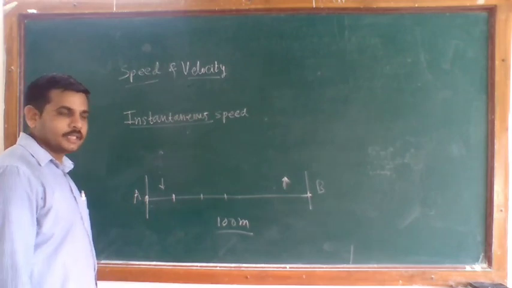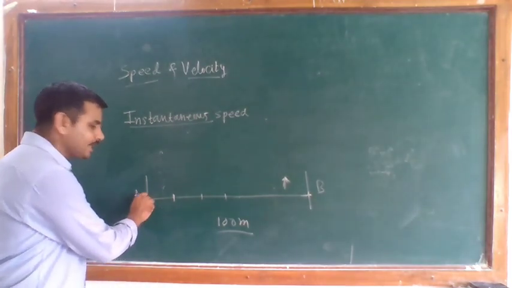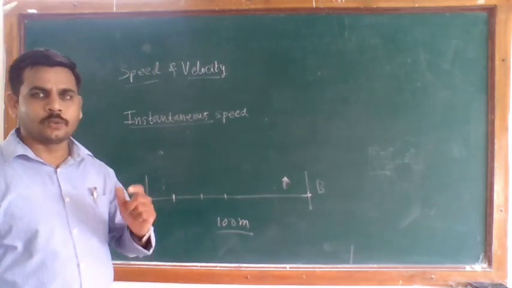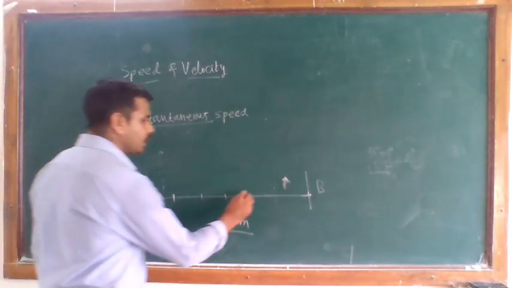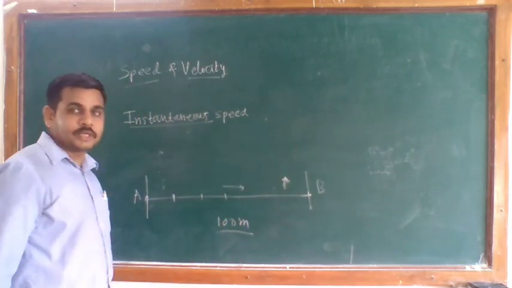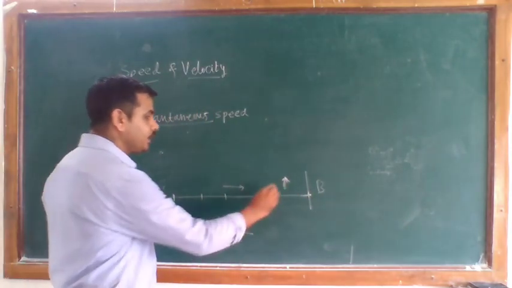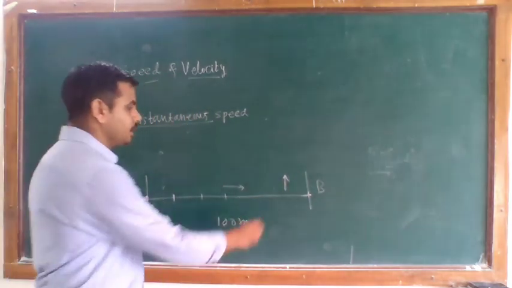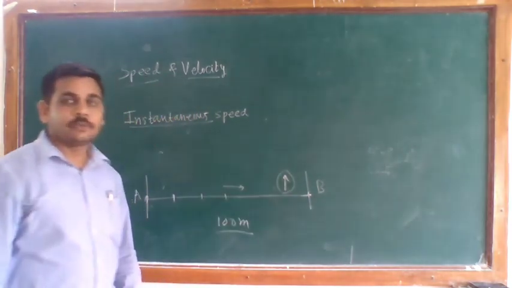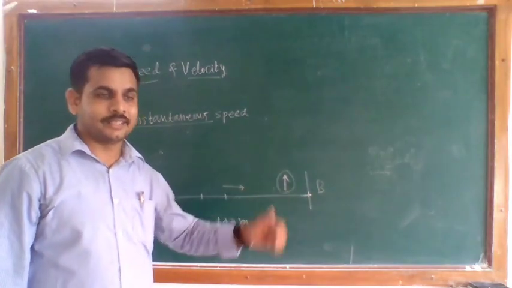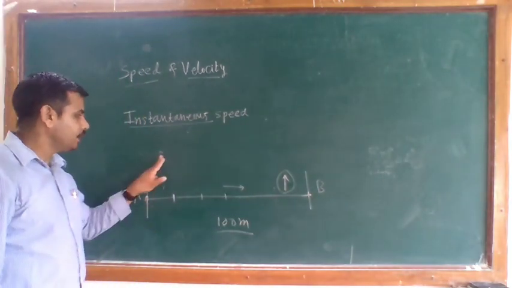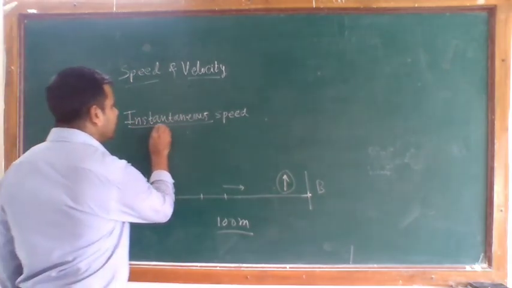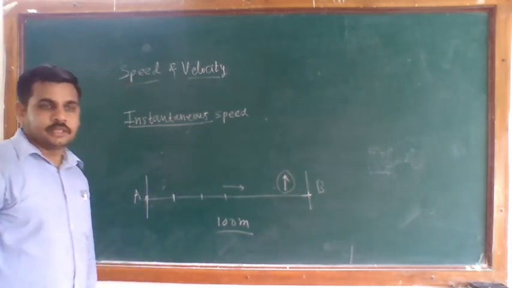So we can see that when the athlete started from the starting point, their speed will be slow, but when they approach their end point, their speed gradually increases. At the end point, the speed of the athlete has gradually increased. So here we see a new term, which is nothing but the instantaneous speed.